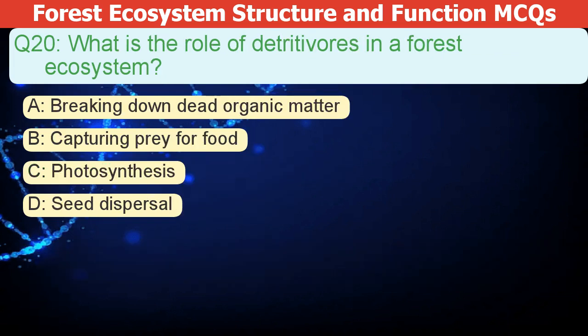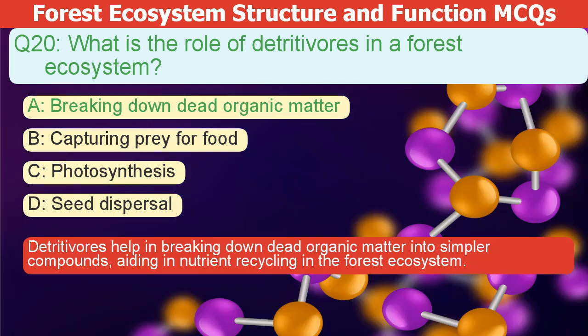What is the role of detritivores in a forest ecosystem? A. Breaking down dead organic matter. B. Capturing prey for food. C. Photosynthesis. D. Seed dispersal. The correct answer is A.